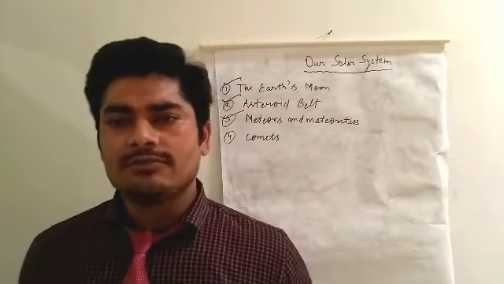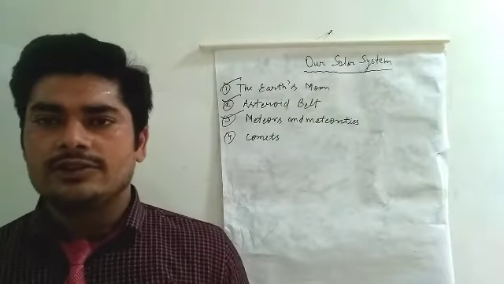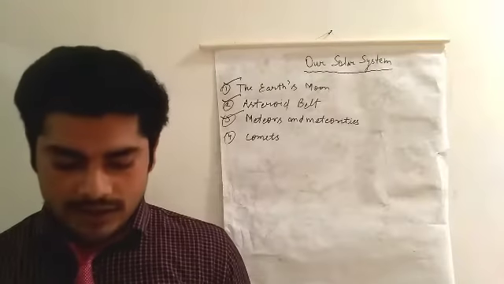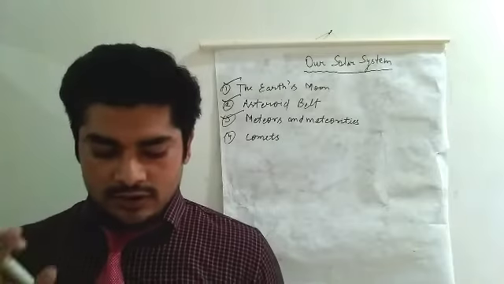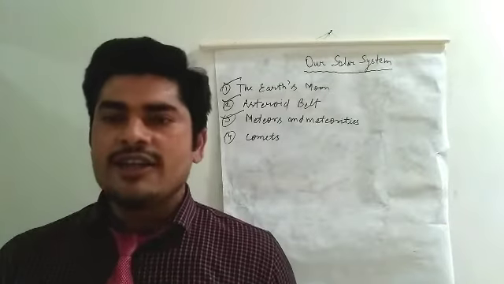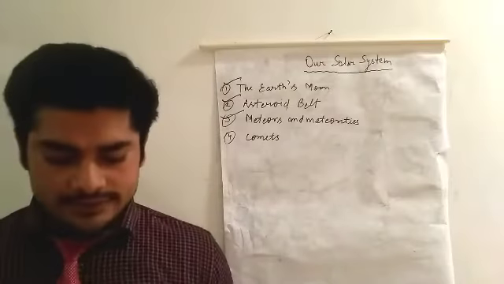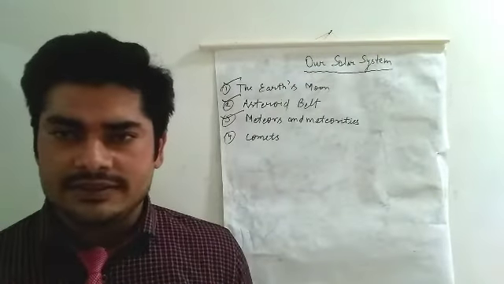Dear students, some points are notable. What are meteors? Then you have to say, meteors are tiny pieces of metal or rock which come into existence when asteroids break up. And the second notable point: what are meteorites?